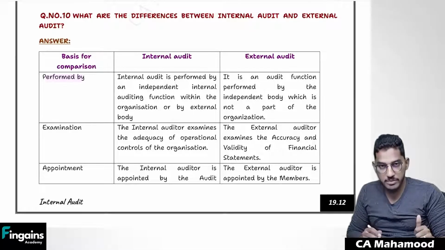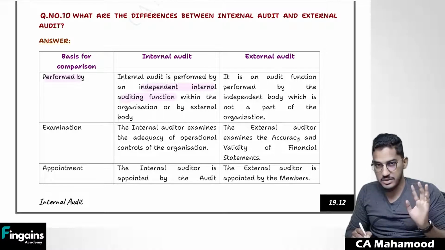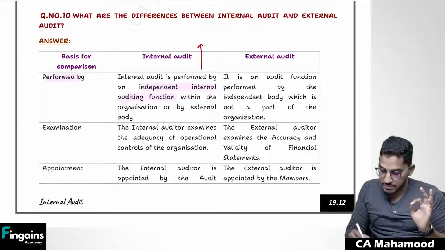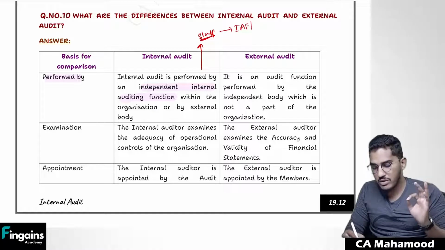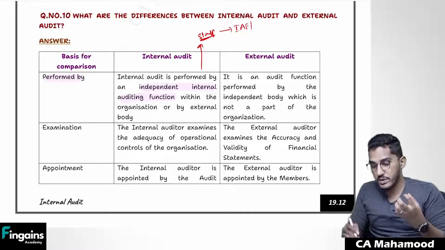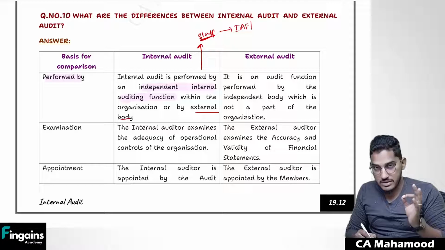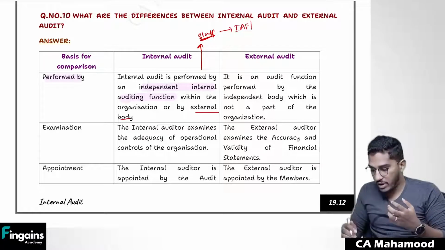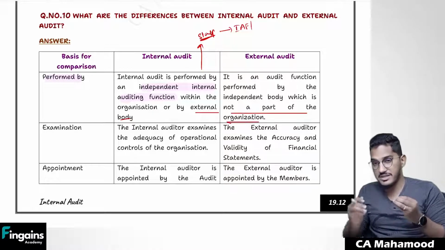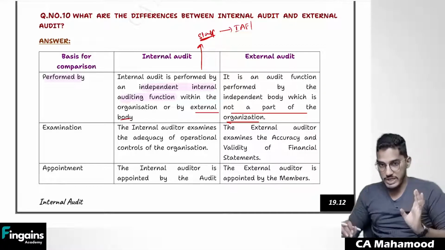Who will perform internal audit? Internal audit will be performed by the internal audit function within the organization. Some big companies have their own staff, their own employees to whom they give the role of internal auditors. Some organizations will not appoint their own employees for the internal audit function. They can also go for an external auditor. But in the case of external audit, only an outside party, a firm or an auditor who is not a part of the management, not a part of the organization, will come and do the external audit. Whereas internal audit, even internal employees can do.